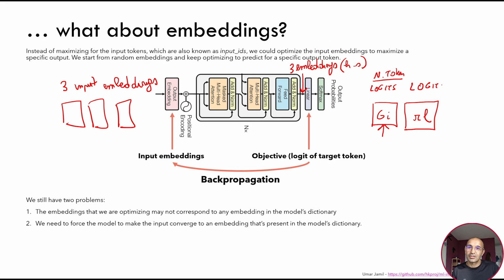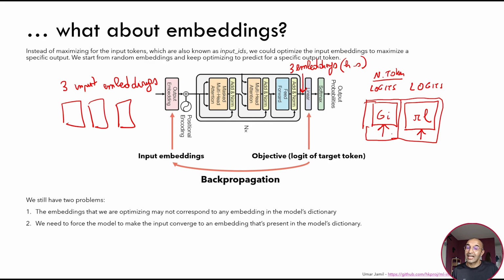In these logits we are interested only in the logit corresponding to the token RL. Then we take these 2 logits, and we can compute their probability scores by running the softmax, and we use them as the objective for our optimization process, because we want to maximize the probability of selecting this token and this token.